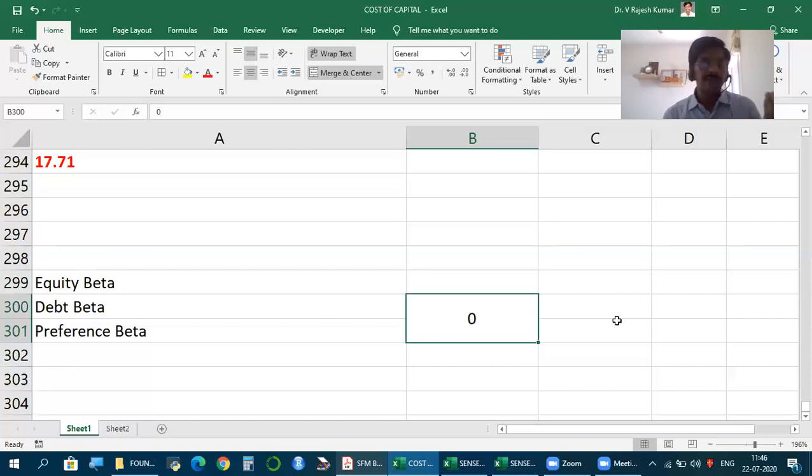For equity shares, face value could be something, market value could be anything. But for debt and preference, since the price variations are very small, the beta you find will be very close to zero or most of the time zero. So nothing said, that is the standard assumption because that is the reality.